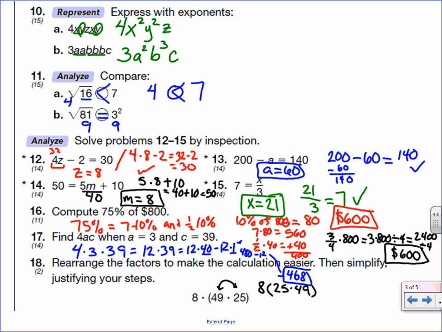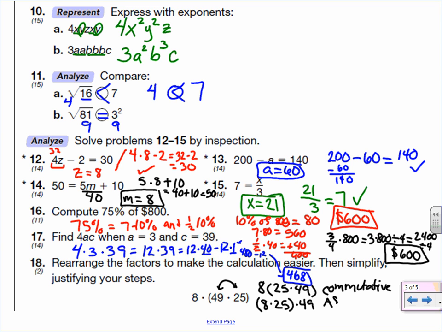Justifying my step, I can do that because of the commutative property, which says that the order that I multiply things in, or add things in, does not matter as long as it's only multiplying or only adding. And then I would like to be able to do the 8 times 25 first, so I'm going to switch where the parentheses are.